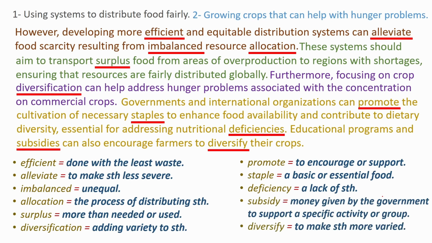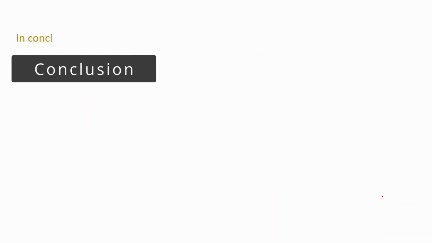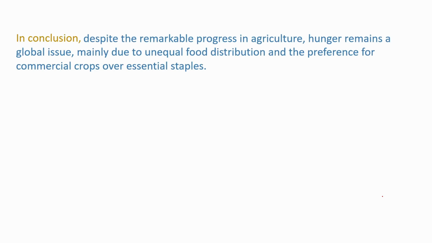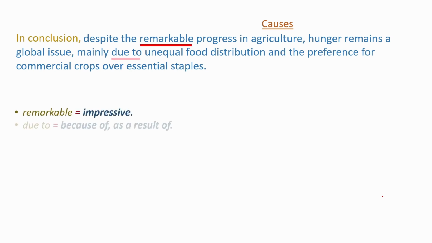Now it's time to conclude. I'll start with in conclusion. I will summarize the causes and then the solutions. In conclusion, despite the remarkable progress in agriculture, hunger remains a global issue, mainly due to unequal food distribution and the preference for commercial crops over essential staples. Remarkable, impressive. Due to, because of, as a result of.